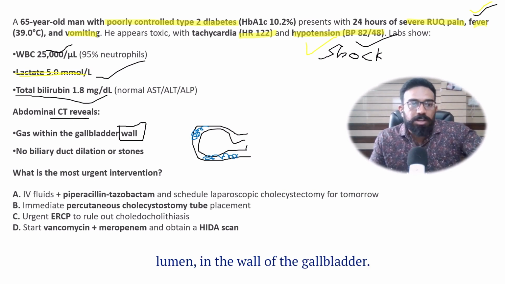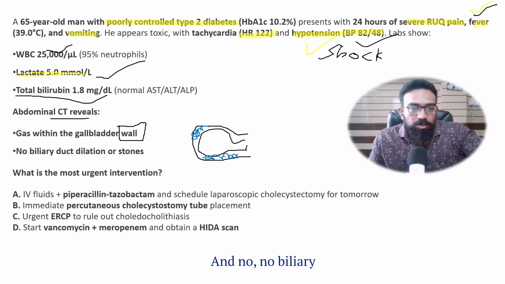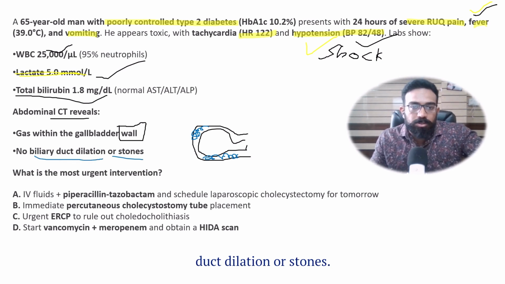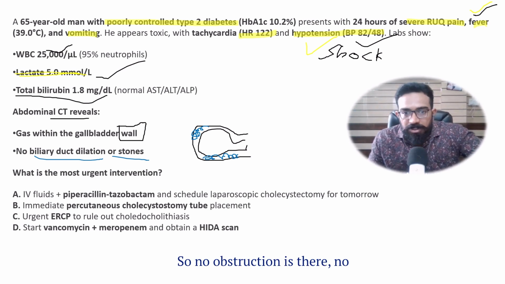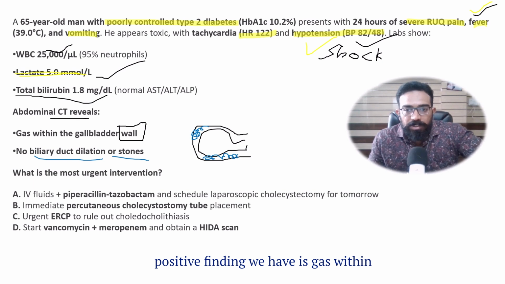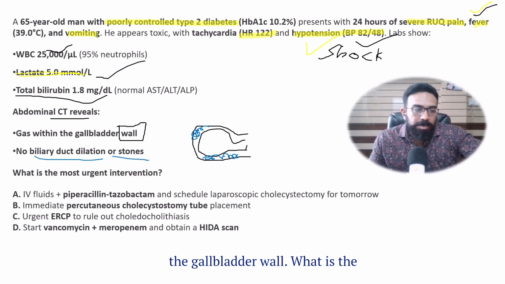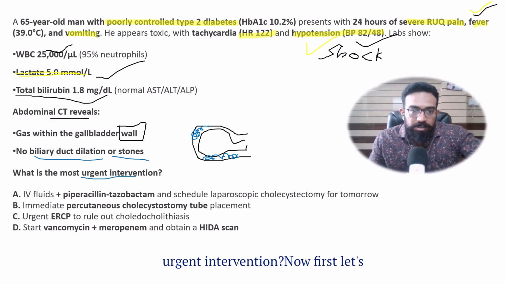And no biliary duct dilation or stones. So no obstruction is there, the only positive finding we have is gas within the gallbladder wall. What is the urgent intervention?